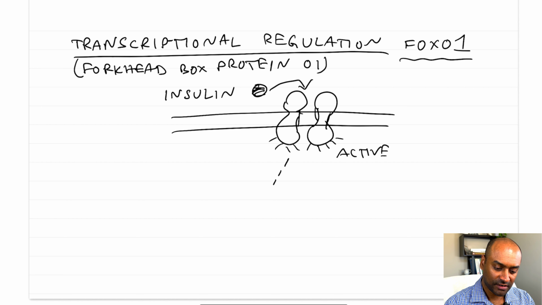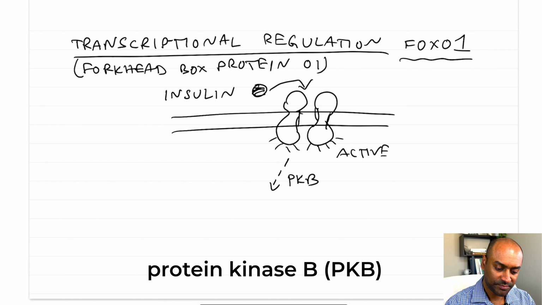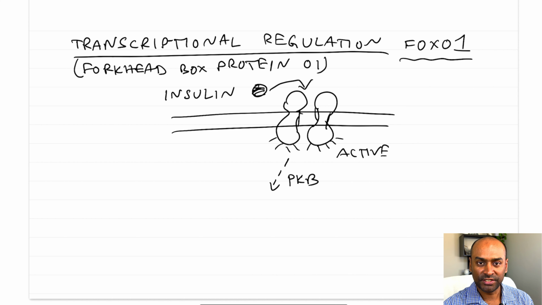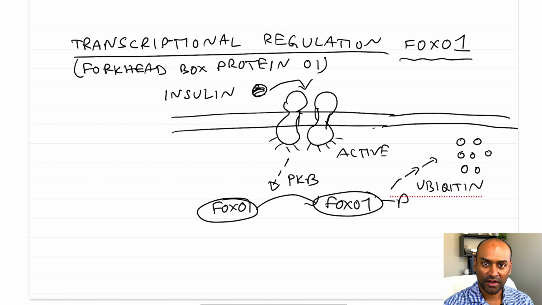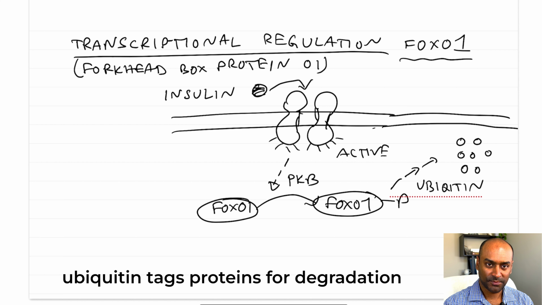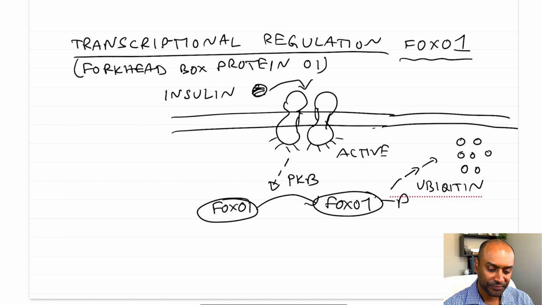And then this will trigger a protein kinase B pathway, or the PKB pathway. We have seen so far protein kinase A, which is activated by glucagon. We are now seeing the protein kinase B pathway, which is activated by insulin. When insulin is secreted, it triggers protein kinase B to phosphorylate FOXO1. Once it is phosphorylated, it is degraded, meaning it doesn't do anything. Once the phosphorylation happens, the protein is destroyed.